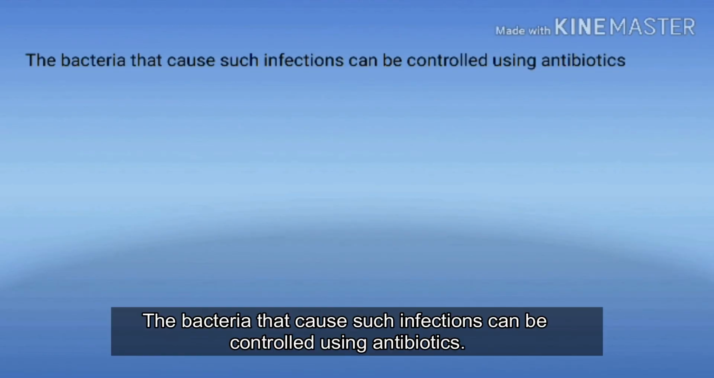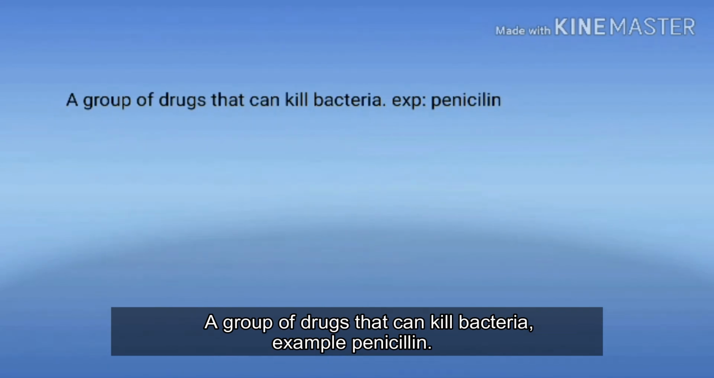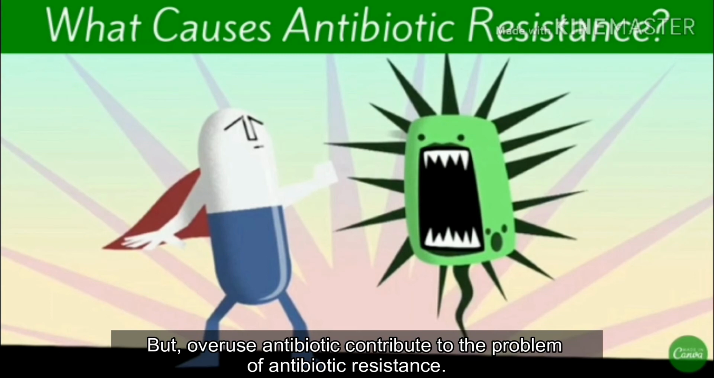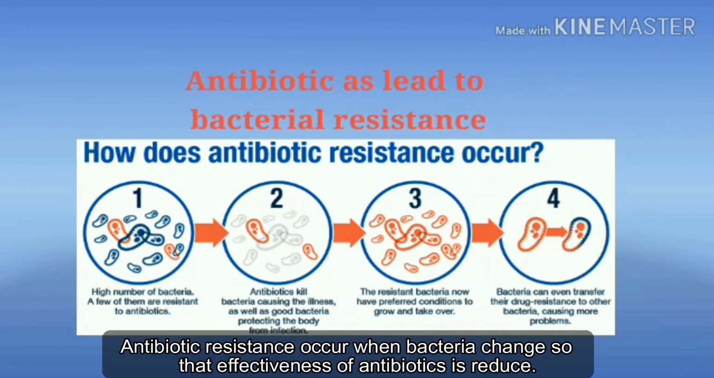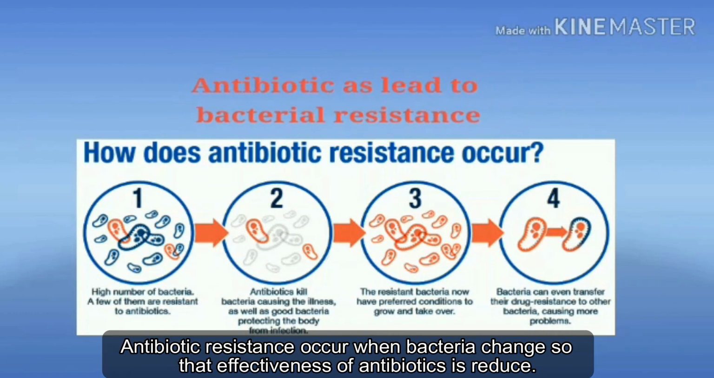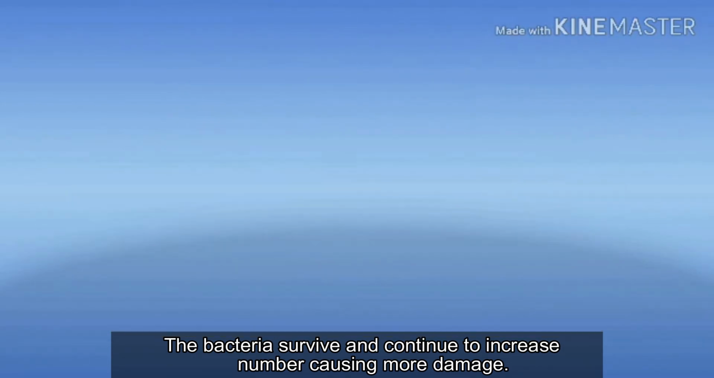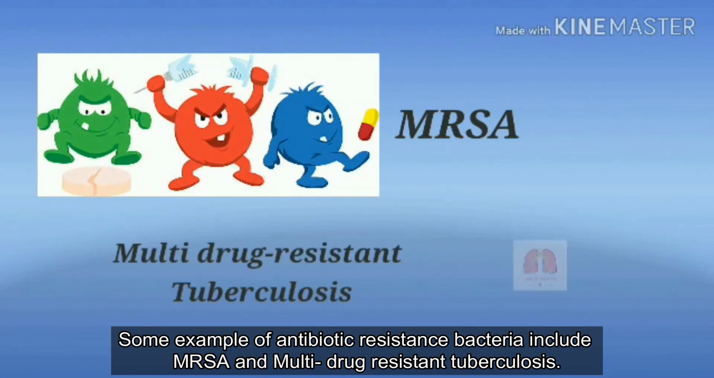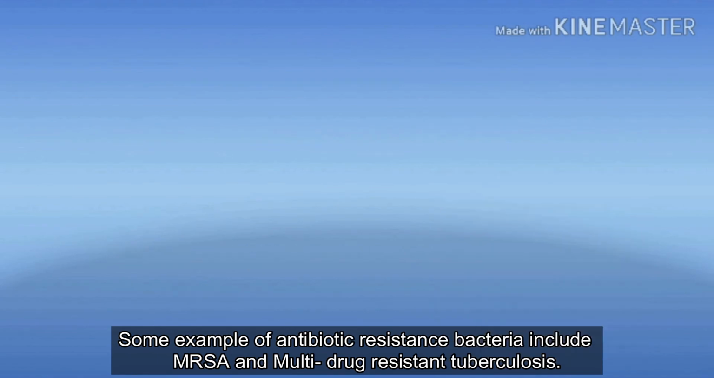The bacteria that cause such infections can be controlled using antibiotics, a group of drugs that can kill bacteria, for example penicillins. But overuse of antibiotics contributes to the problem of antibiotic resistance. Antibiotic resistance occurs when bacteria change so that the effectiveness of the antibiotic is reduced. The bacteria survive and continue to increase in number, causing more damage. Some examples of antibiotic-resistant bacteria include MRSA and multi-drug-resistant tuberculosis.